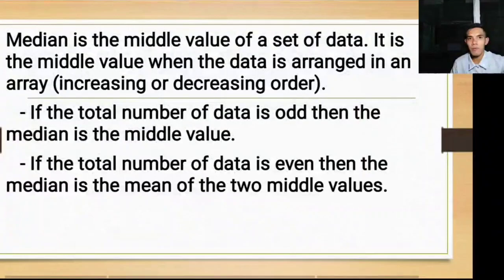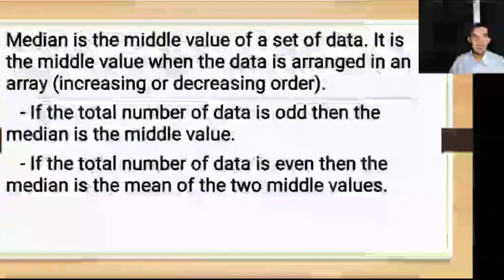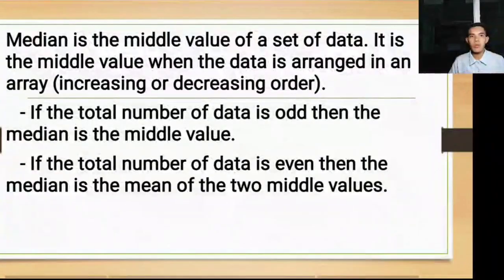So we have what we call the median. When we talk about median, this is the middle value of a set of data. It is the middle value when the data is arranged in an array, in increasing or decreasing order. Kapag kasi sinabi nating array, this is the arrangement of numbers. For example, you can arrange it from lowest to highest, which is increasing, and from highest to lowest, which is decreasing order.